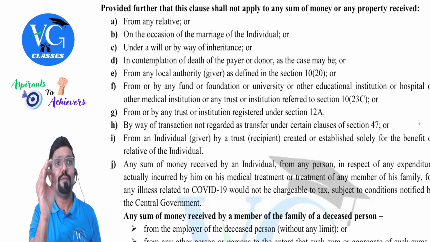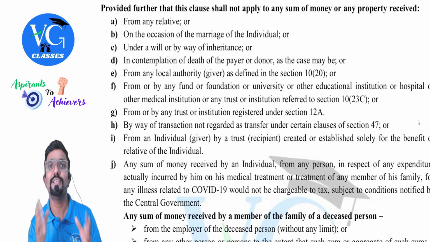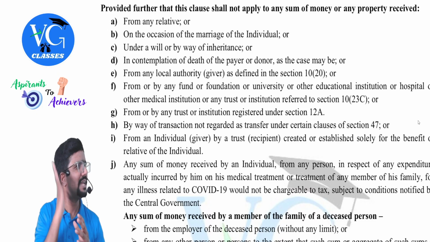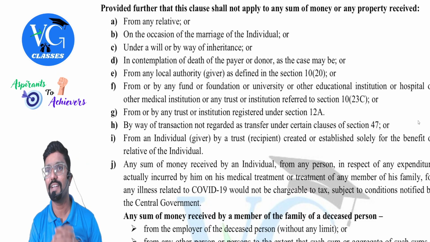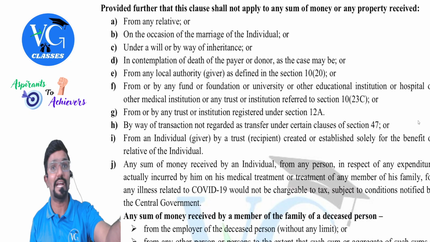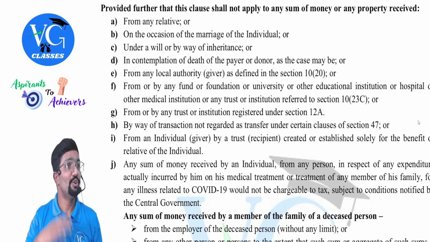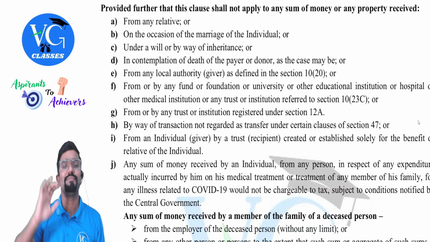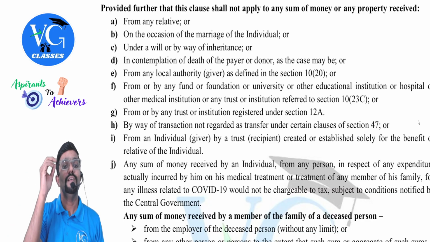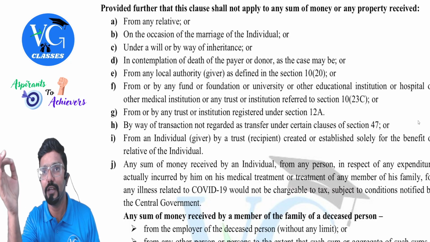Actually, if the employer doesn't give it, assume it is received from others. Exempt under section 56(2)(x). Exempt. Pure tax planning. Obviously, if the employer comes, make one person stand in front and tell them, please go, don't allow your employer into the marriage hall. On the occasion of marriage, it is exempt. Got it, Girish?